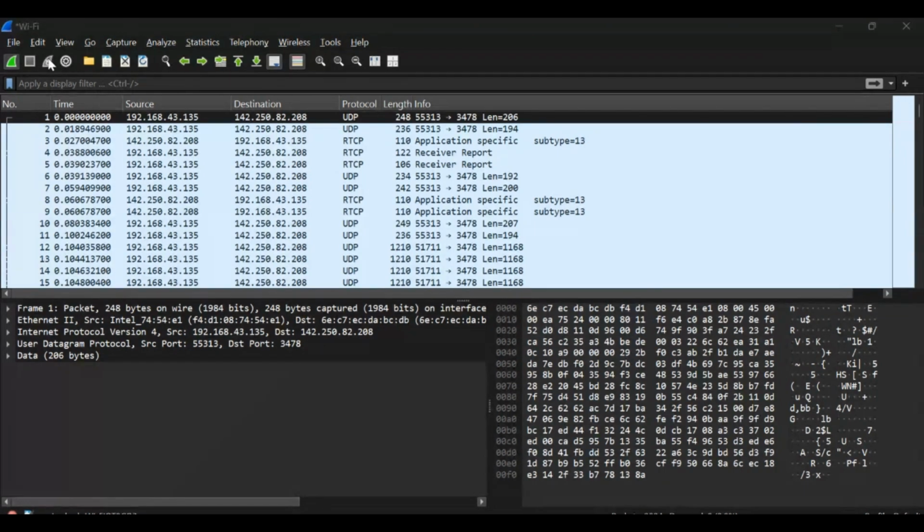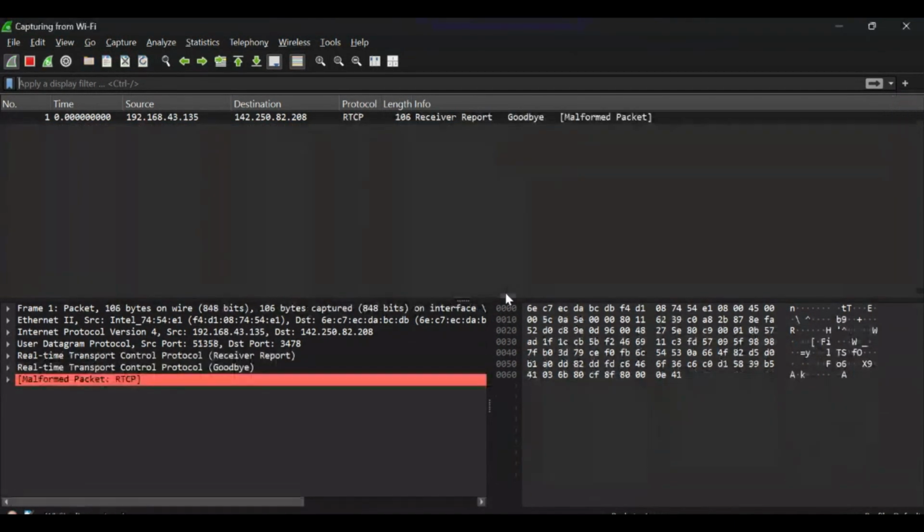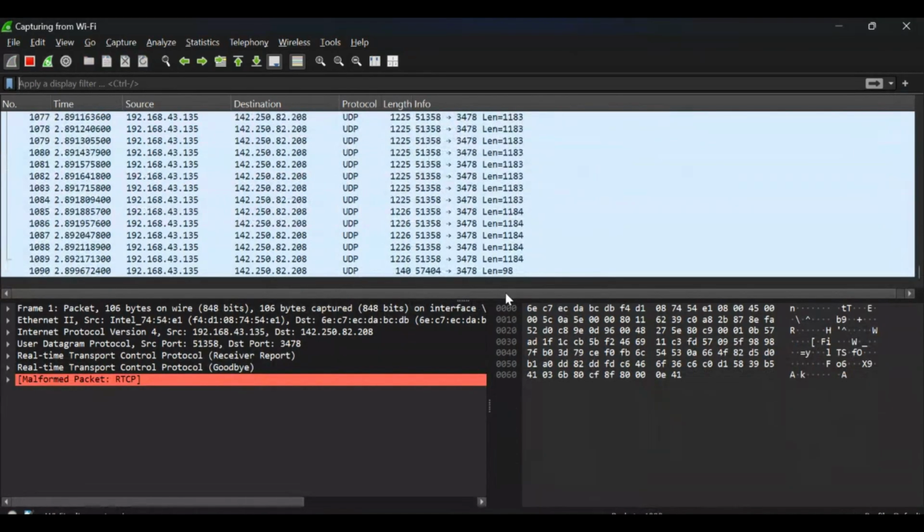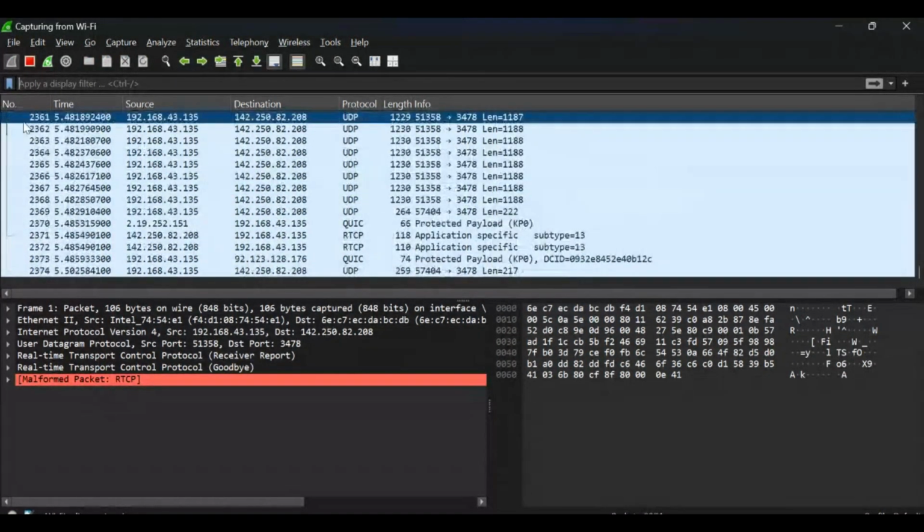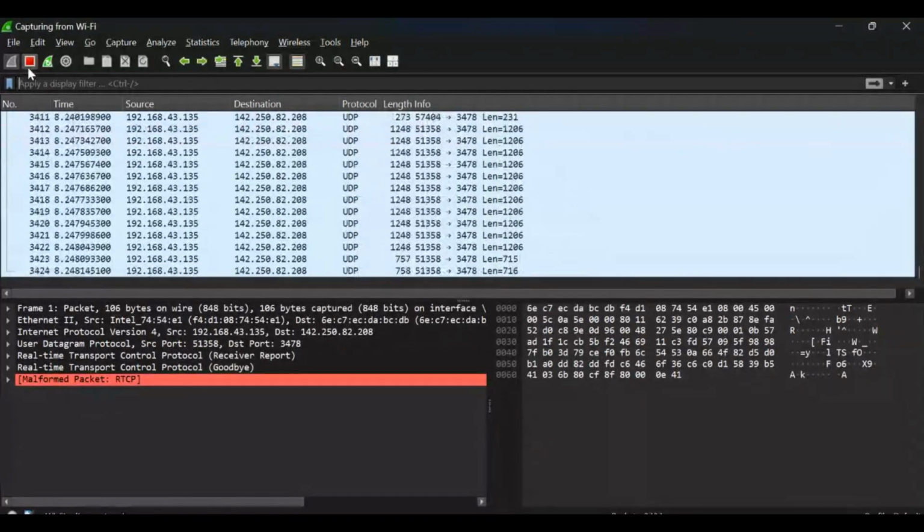Now, how to use Wireshark to capture passwords of vulnerable sites that use HTTP. I'm going to use Wireshark to capture those packets. I'm going to insert a password and username, and you are going to see how Wireshark captures that password and username in plain text using HTTP. Now let me start capturing. I've actually started capturing. You can see this button changed to red. If I want to stop capturing, I'll just click it.